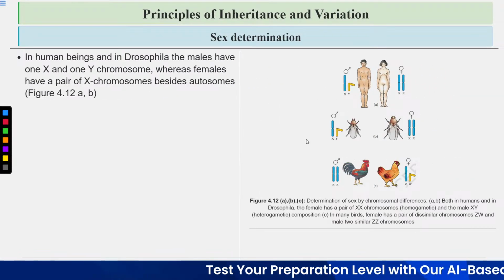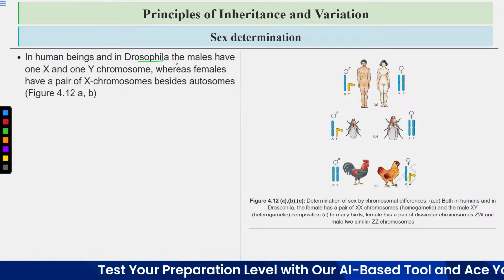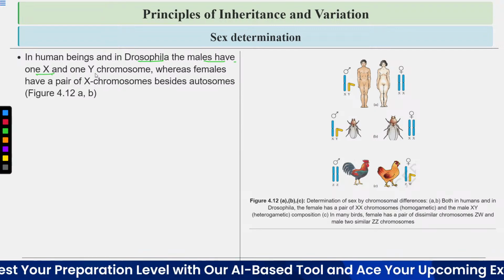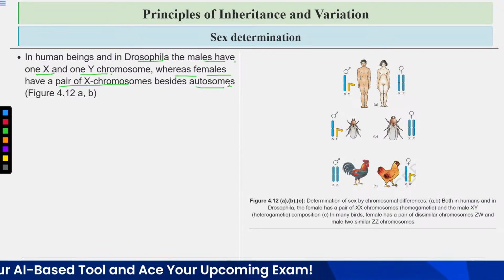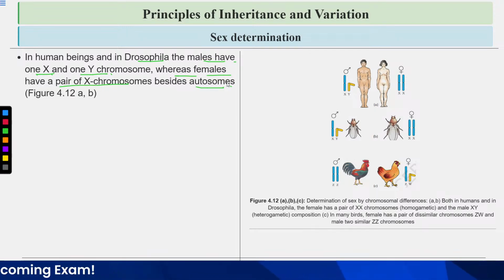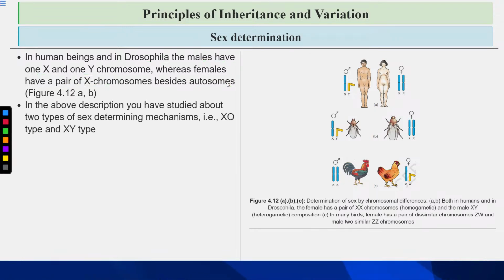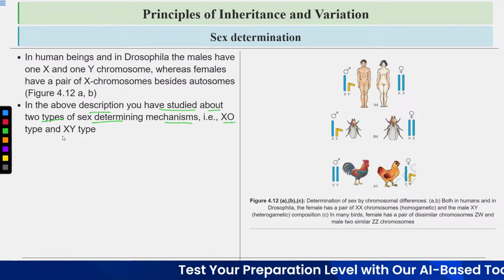Now in human beings and in Drosophila, the males have one X and one Y chromosome, whereas females have a pair of X chromosomes beside the autosomes. Now, in the above description, you have studied two types of sex determination mechanism, that is X0 type and XY type.